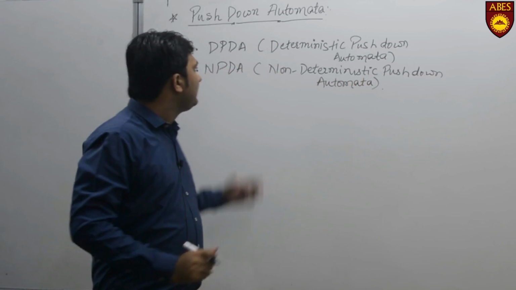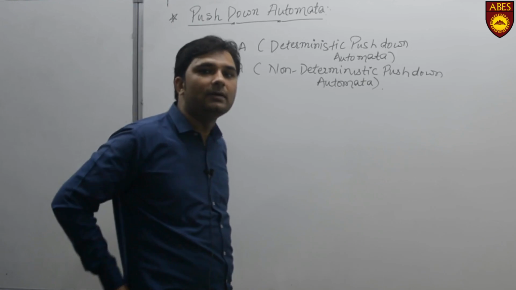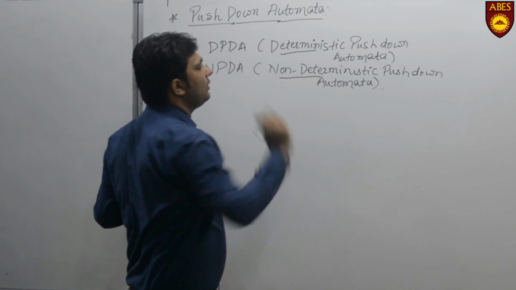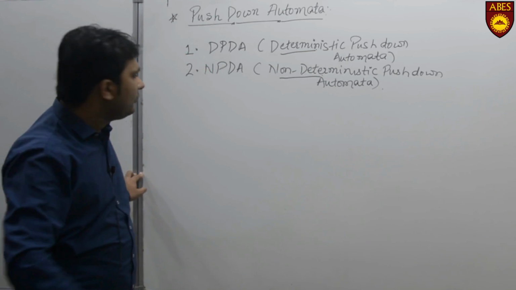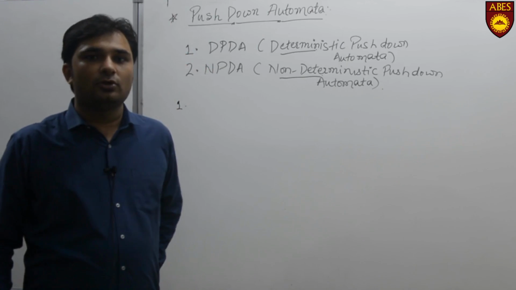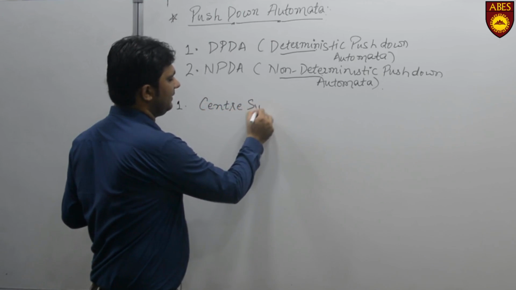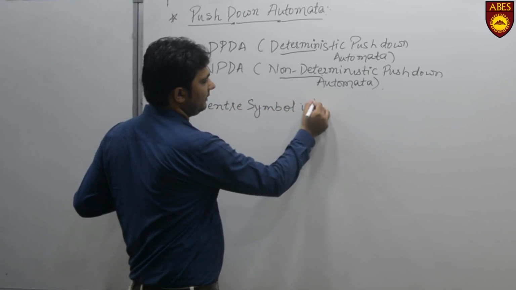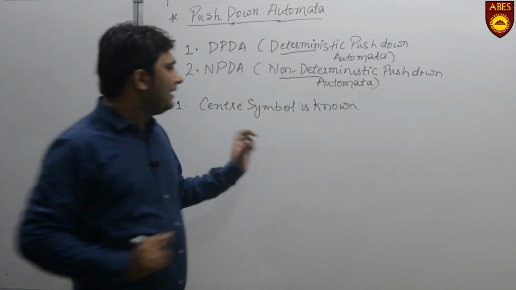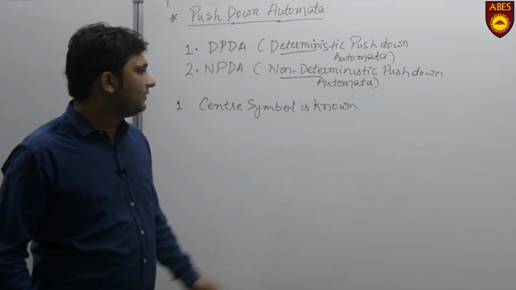Before going into detail on what DPDA and NPDA are, let us first discuss the difference between them. As the name suggests, DPDA is deterministic push-down automata and NPDA is non-deterministic push-down automata. The first difference: DPDA is called deterministic because in DPDA the center symbol is known. It means we know up to what level we have to push elements into the stack and after what point we have to pop these elements from the stack.